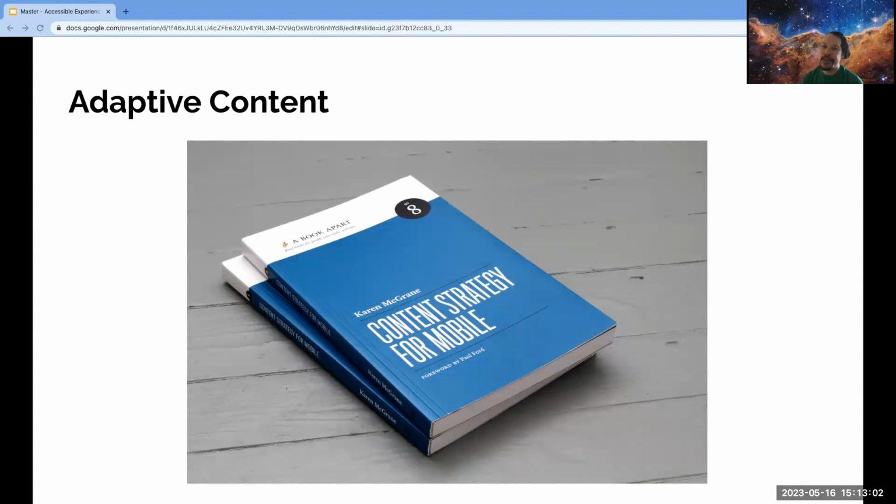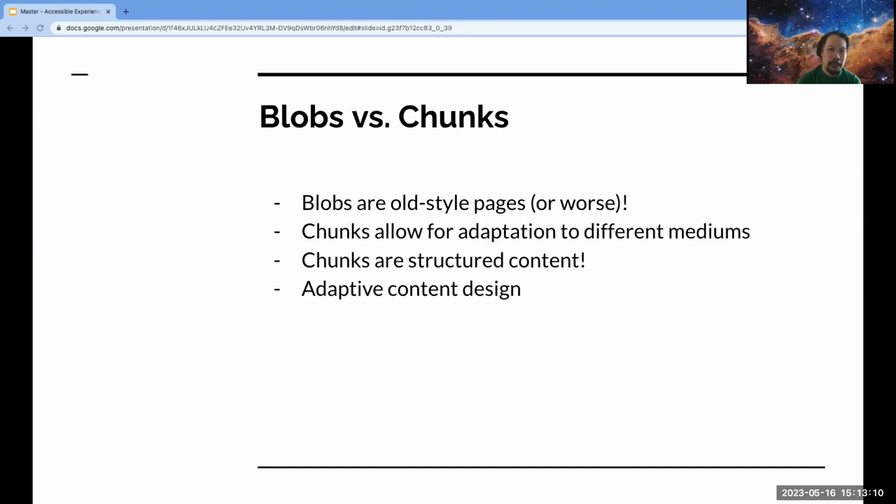Karen McGrane wrote a book which was published in 2012, and that's like a million years in tech terms. It's called Content Strategy for Mobile. And in her book, she references blobs versus chunks. Blobs are old style pages, or worse, tomes of text, with no digital representation of semantic or meaningful structures. Chunks, on the other hand, are structured content. By organizing content into meaningful chunks, you allow for adaptive content design. And that means that your content can adapt and is ready to be delivered as is to any different medium.